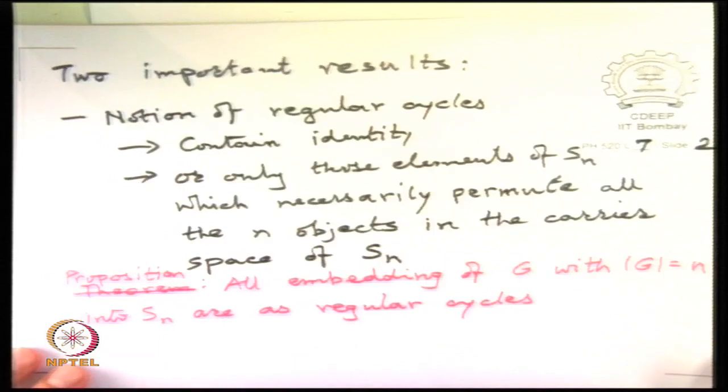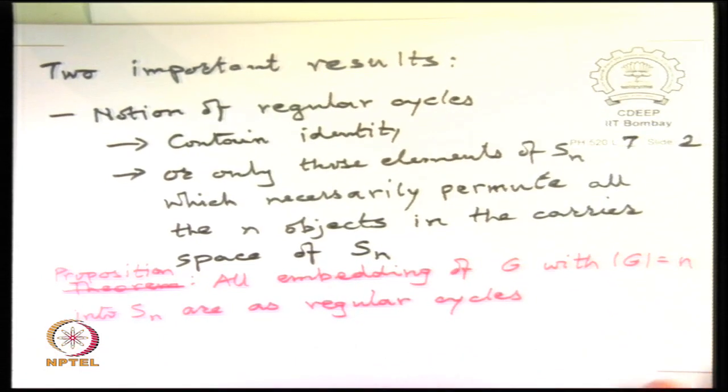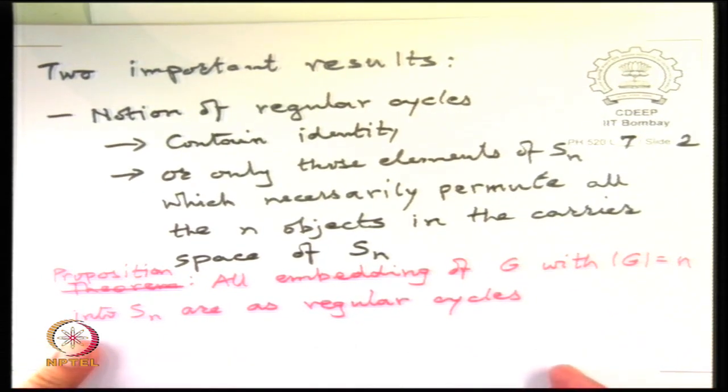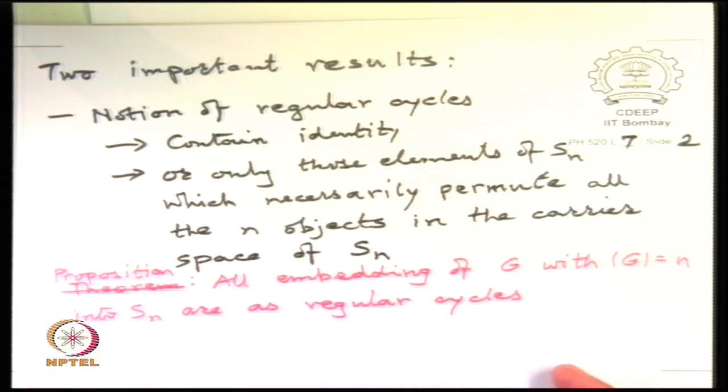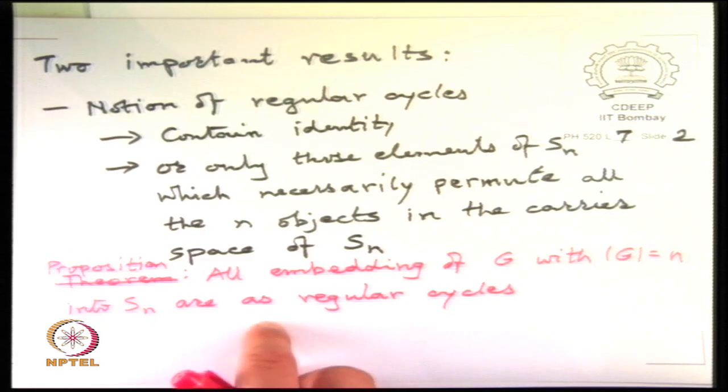The second result is that when you consider this embedding, the elements represented in this way are necessarily ones with cycles of equal lengths.